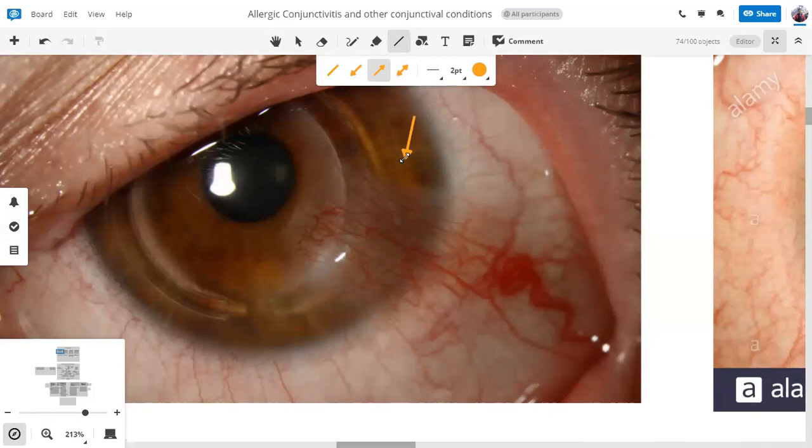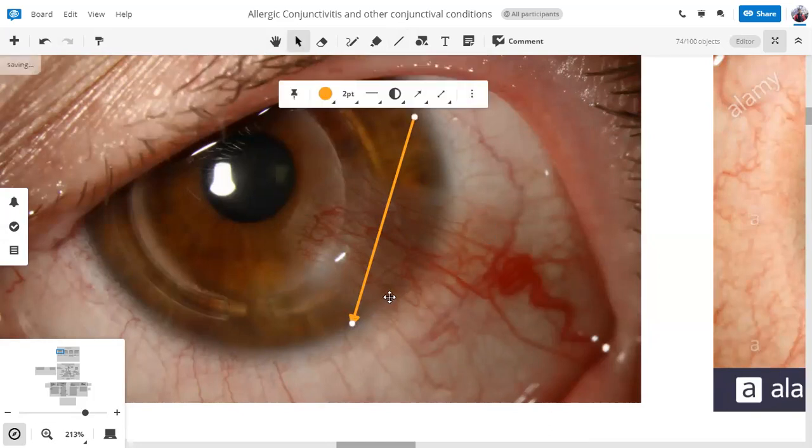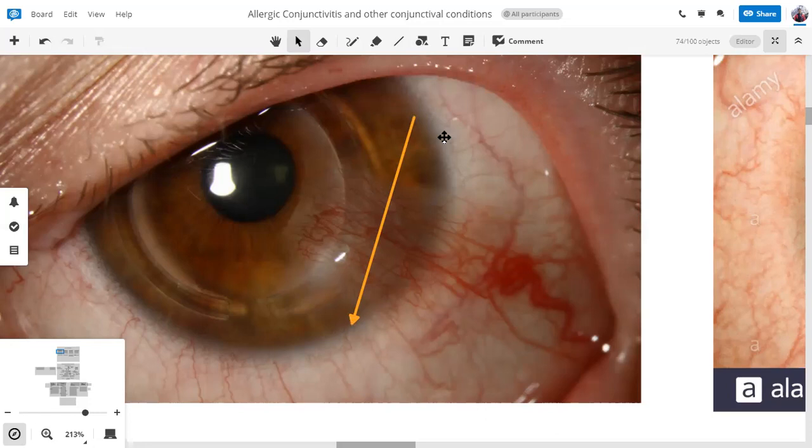So do you think that this probe should pass in pseudopterygium? Yes. Yes. In this case. Okay, this is one of the biggest differentiating features.